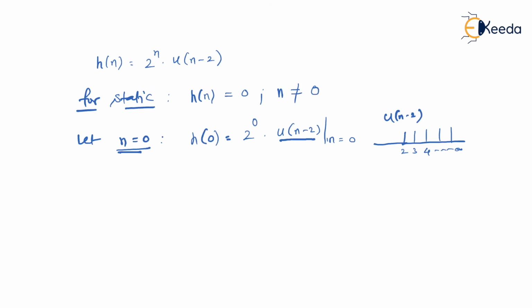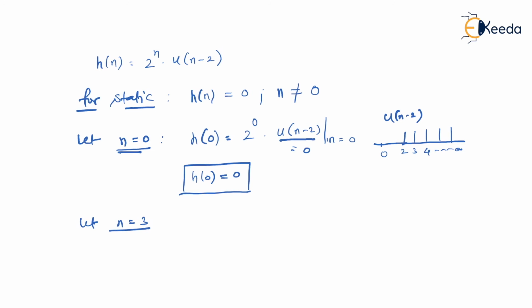Is that right? So if you check the status of u of n minus 2 at n equal to 0, of course it is equal to 0. It means h of 0 is equal to 0. Please understand, h of 0 is equal to 0. In a static system, h of n should not be equal to 0 when n is not equal to 0. Please understand this. But I'll give you one more value, okay?